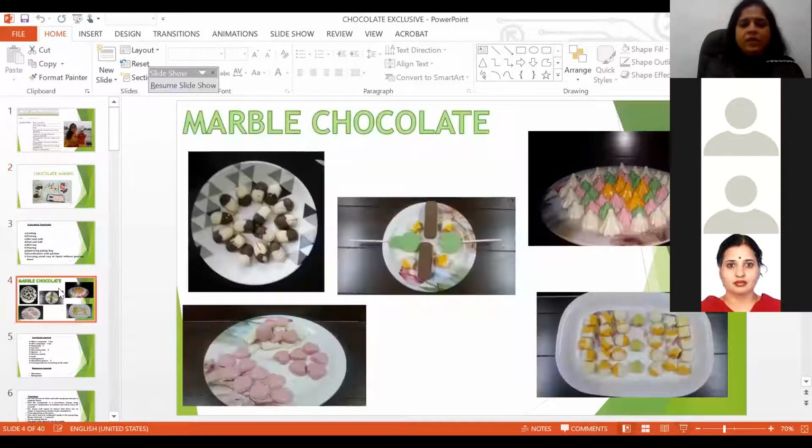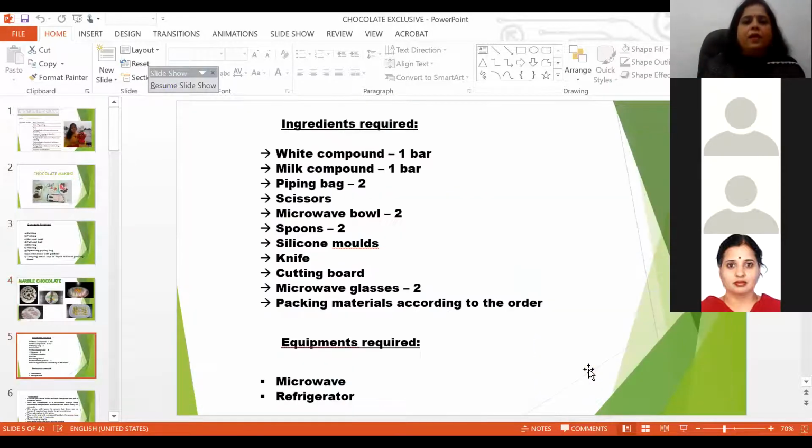So marble, when you see, it is half and half. Half brown, half white, or half pink and half white, or this is mango vanilla flavor. So it is half and half. And these are the ingredients required.